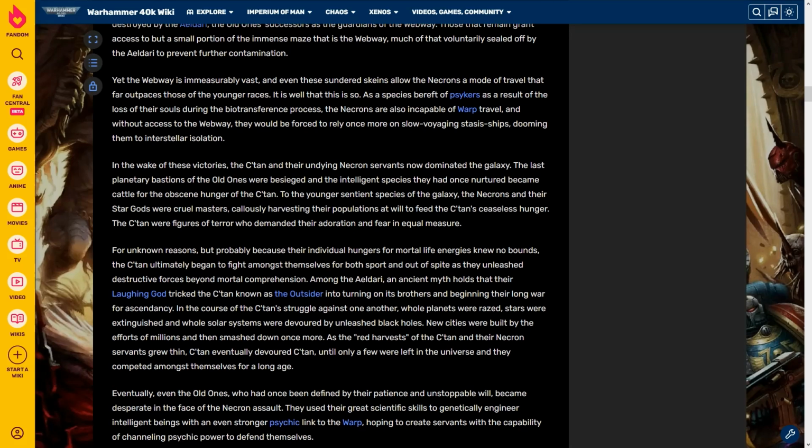In the wake of these victories, the C'tan and their undying Necron servants now dominated the galaxy. The last planetary bastions of the Old Ones were besieged, and the intelligent species that had once nurtured became cattle for the obscene hunger of the C'tan.